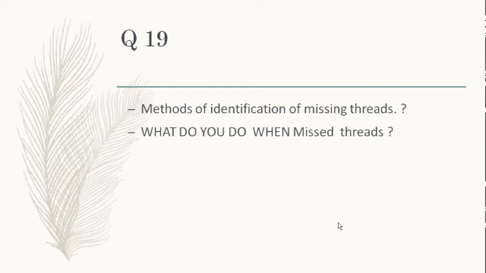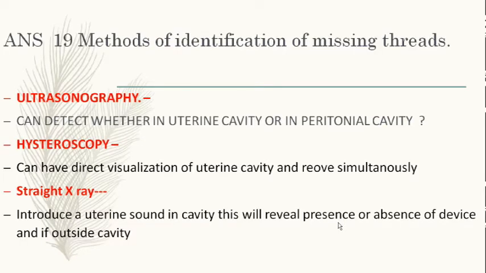X-ray and sonography are the first non-invasive techniques which you will do. If it is just coiled or it has been expelled out, in those cases you need not do a hysteroscopy. But if it has gone inside, then you would definitely want a hysteroscopy to be done. So ultrasonography, hysteroscopy and straight X-ray abdomen are the choices. Ultrasonography is the first method of choice. You can detect whether it is in the uterine cavity or in the peritoneal cavity.